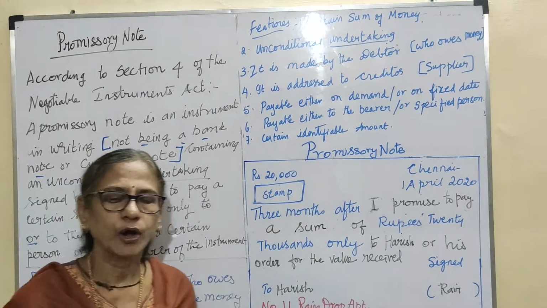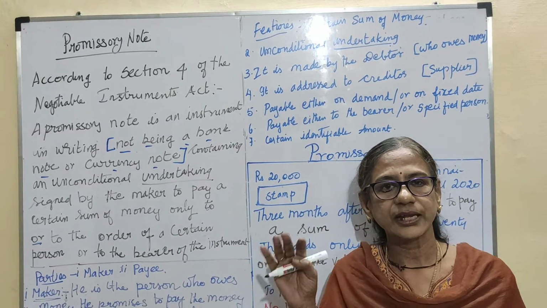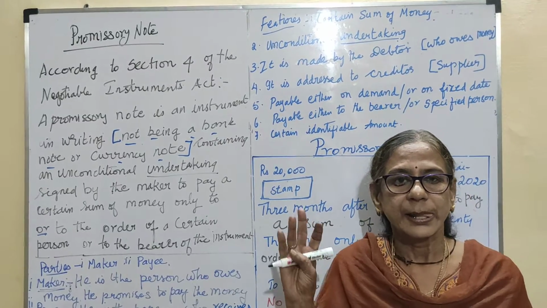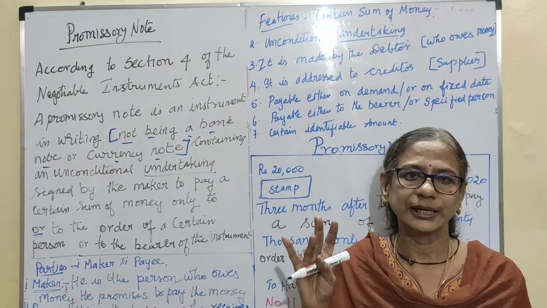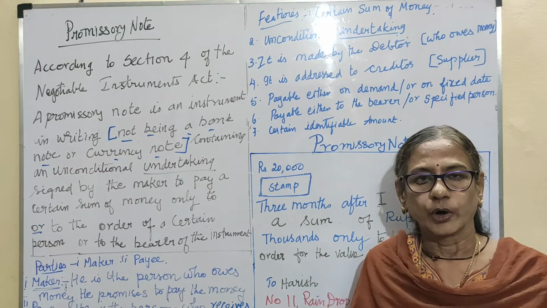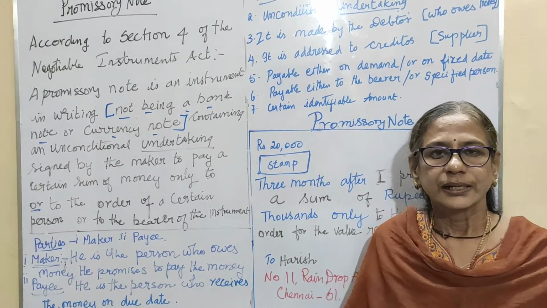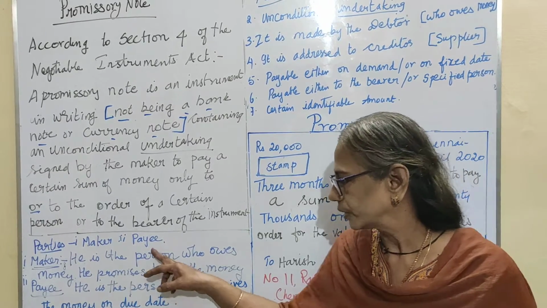There are three parties in a bill of exchange: the drawer, the acceptor, and the payee. Here there are only two parties. The drawer and the acceptor are the same person, and the next one, the receiver of the money, is called the payee.